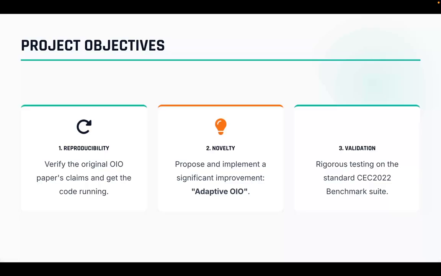Second, novelty. We didn't want to just copy, we wanted to innovate. We identified a critical flaw in the original design. It uses static fixed parameters. It decides when to explore based on a fixed schedule, not based on whether it's actually stuck. We proposed adaptive OIO to fix this, making the algorithm self aware.